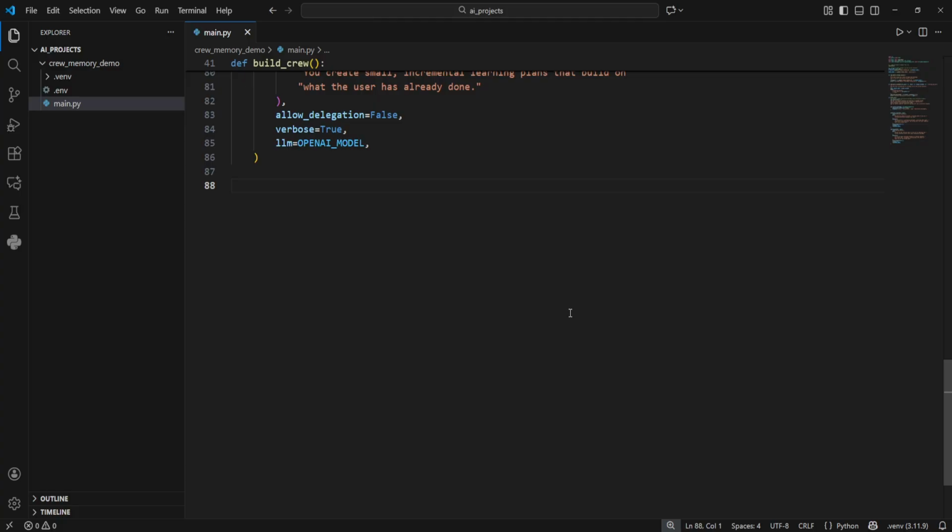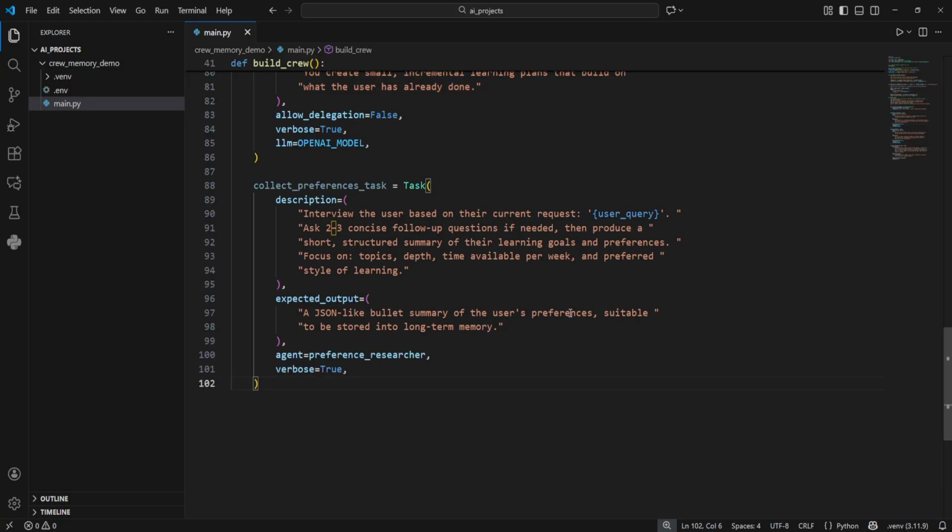Next, we're going to define two tasks. The first is the collect preferences task, which tells the preference researcher to interview the user based on the user query we will pass at runtime. It explicitly asks for a short, structured summary focusing on topics, depth, time per week, and learning style. The expected output makes it clear this summary should be suitable for long-term storage.